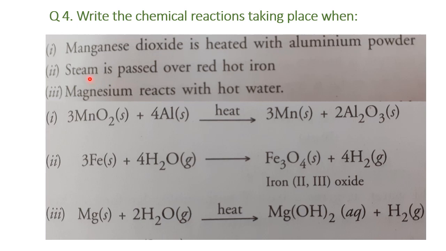Second question. Steam is passed over red hot iron. On passing steam over the red hot iron, it will form Fe3O4, known as ferroferric oxide, which is a mixture of iron 2 and iron 3 oxide. That means ferrous oxide and ferric oxide. Along with this, it forms hydrogen gas.